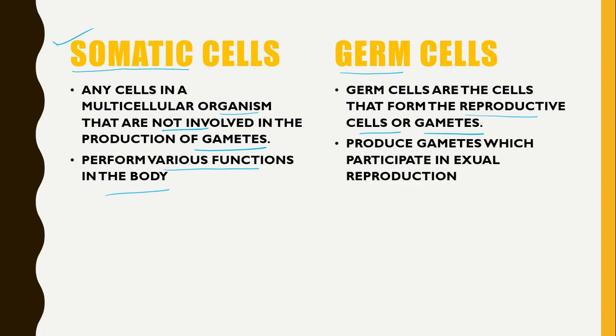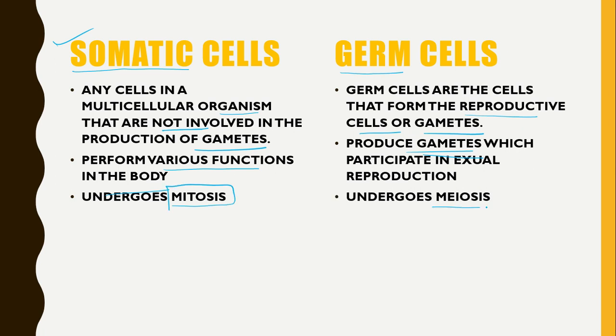Then what is the function of germ cells? They are responsible for the production of gametes. We will study the gametes further. In somatic cells, mitosis division is seen, and in germ cells, meiosis division is seen.